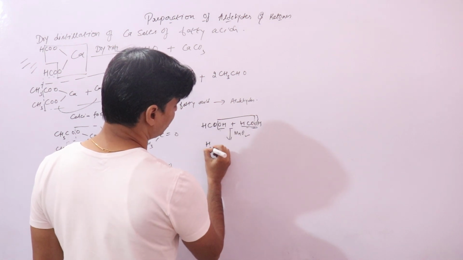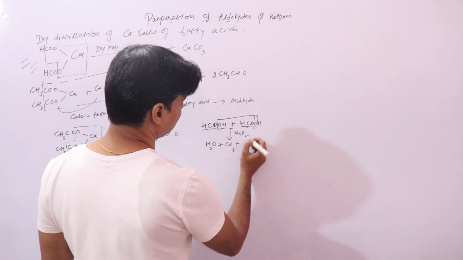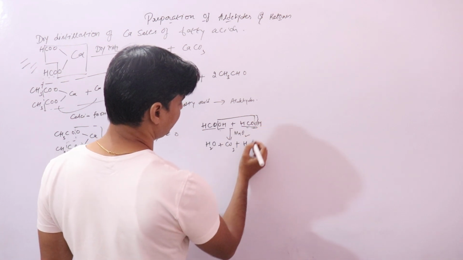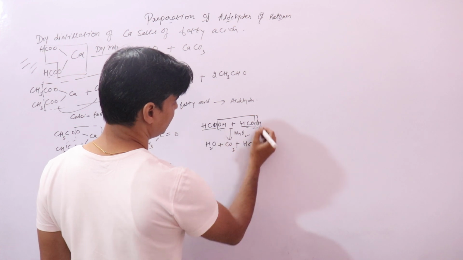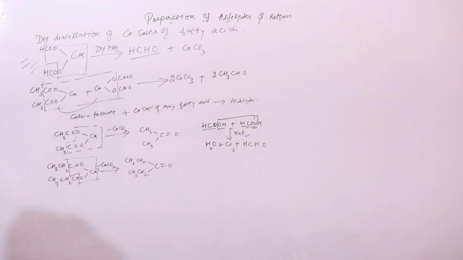So what you get is water plus CO2 plus HCHO, with one H from here.